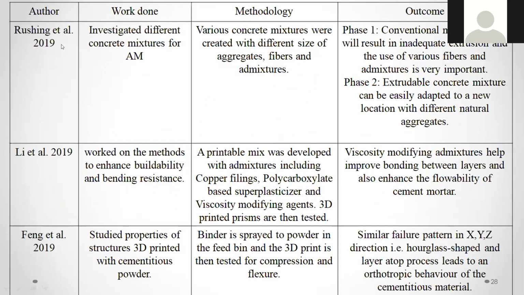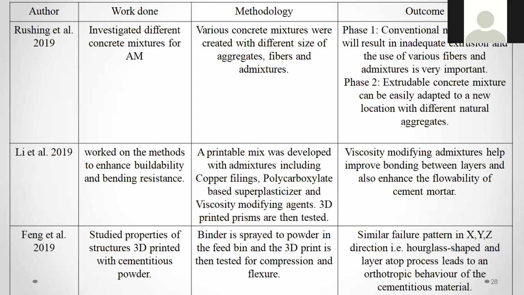And one more professor has investigated the different concrete mixtures for additive manufacturing. Various concrete mixtures were created with different sizes of aggregate, fibers and admixtures. See here, they are trying with different materials, different concepts, different new materials, because they have to check with the setting time, they have to check with the strength, they have to check to avoid the crack and aesthetic, all those things.